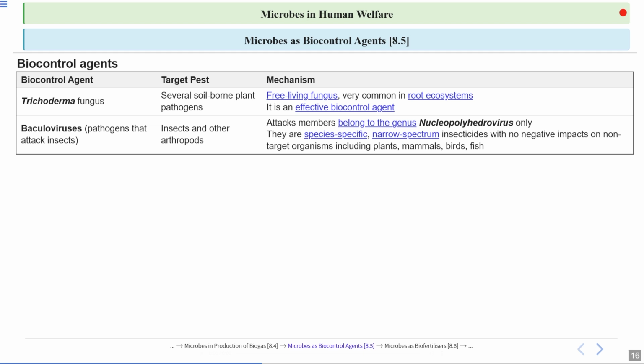Okay, they are species specific. They target a specific species. They are narrow spectrum insecticides, with no negative impacts on non-target organisms, including plants, mammals, fish, and birds. So they do not have a negative impact on non-target organisms.